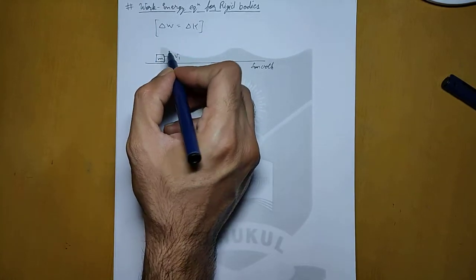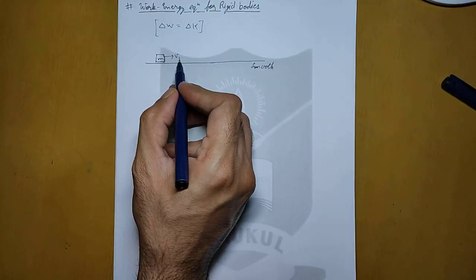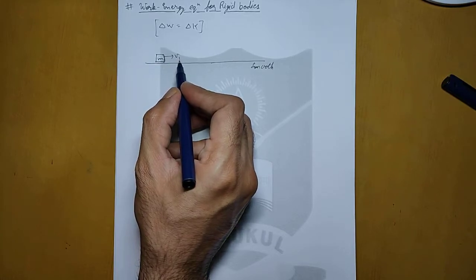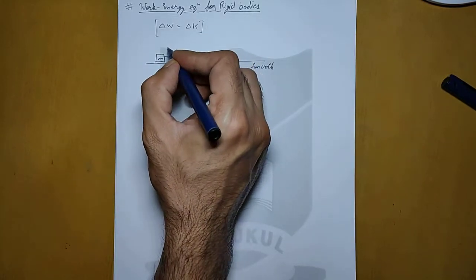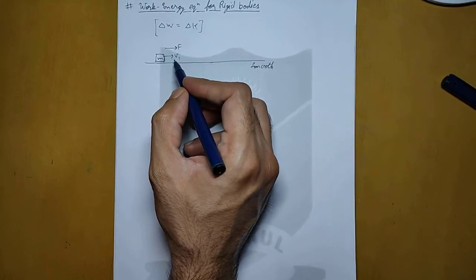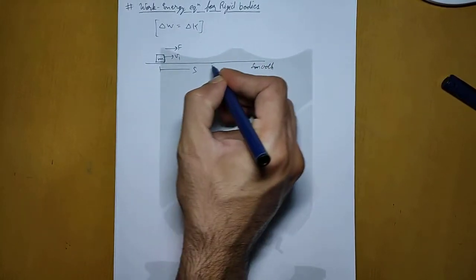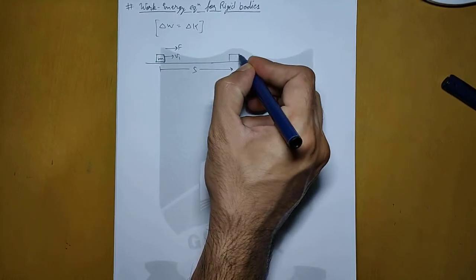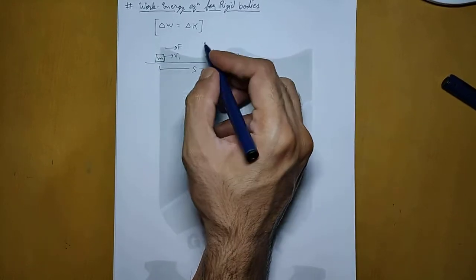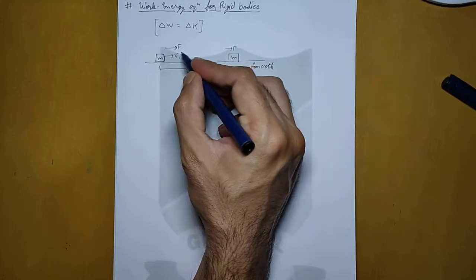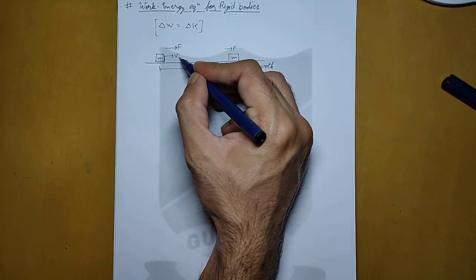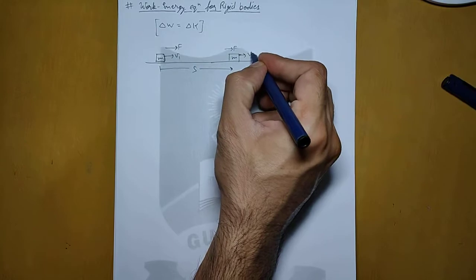Let us say it is already moving with some initial velocity v1, so that means it already has some kinetic energy. Now a force F is applied continuously on this, and after some time this body covers a distance s, and because of the continuous application of force throughout the way, its velocity has increased from v1 to v2.